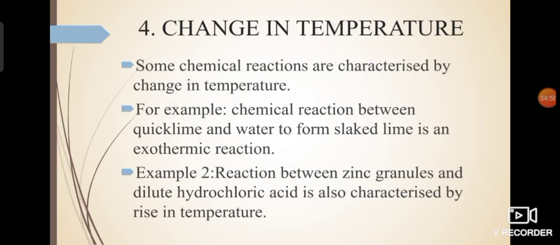Next, change in temperature. Now again a very good observation or observable change which shows that a reaction is taking place. So if a reaction is taking place, it might happen that the beaker or the test tube in which you are performing the reaction might turn hot. So this shows that heat is evolved as a product of this reaction. Heat is produced in this reaction.